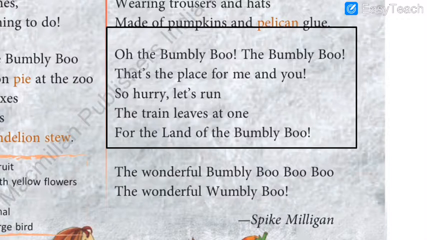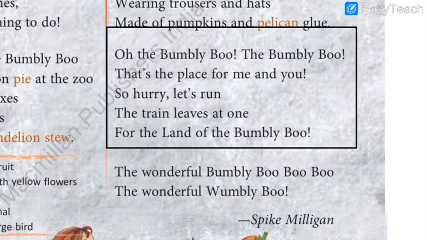They give away foxes in little pink boxes and bottles of dandelion stew. In the land of Bumbleboo, you never see a gnu, but thousands of cats wearing trousers and hats made of pumpkins and pelican glue.